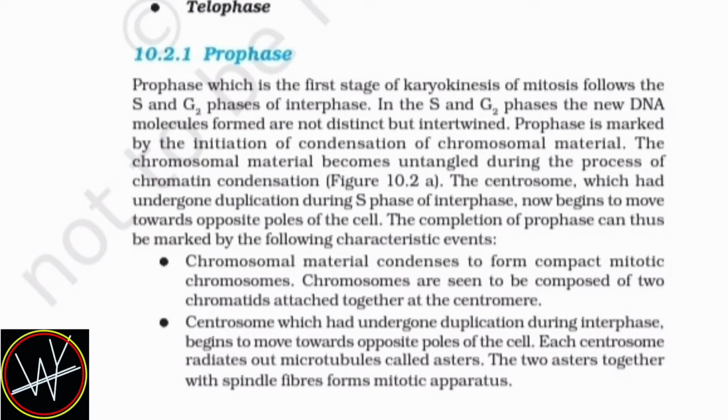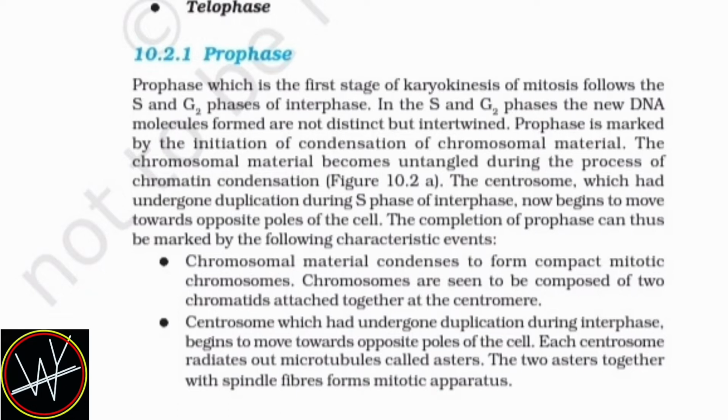10.2.1 Prophase. Prophase, which is the first stage of karyokinesis of mitosis, follows the S and G2 phase. In the S and G2 phase, the new DNA molecules formed are not distinct but intertwined. Prophase is marked by the initiation of condensation of chromosomal material. The chromosomal material becomes untangled during the process of chromatin condensation.